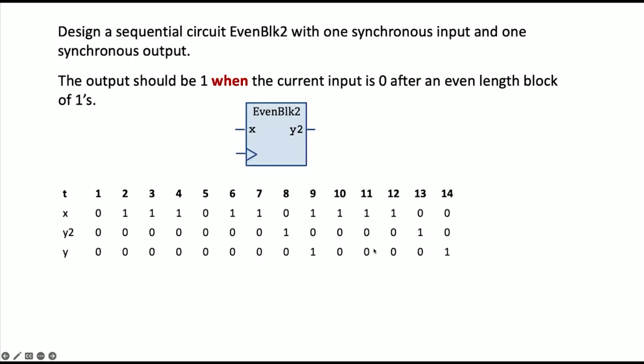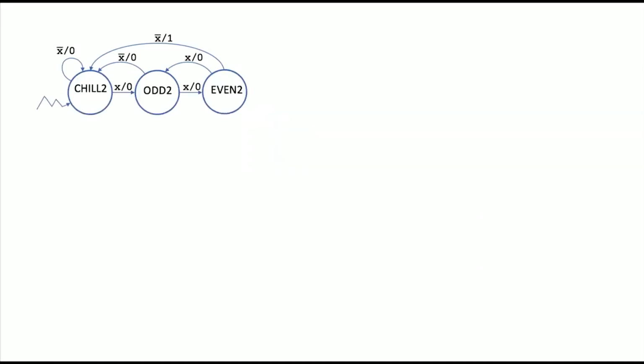It depends on the current value of x. All right, so our state machine looks similar. Here it is. The only difference is that instead of going to Eureka when x is low and I'm in even, I immediately output the 1. So I don't wait till I'm in state Eureka. While I'm in even 2, if x is 0, the output will be 1.